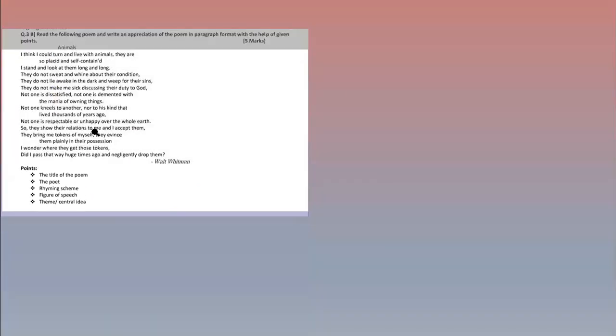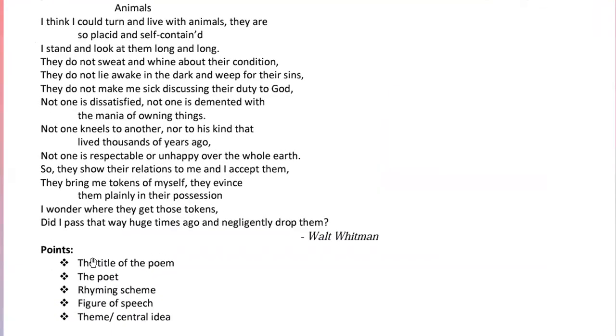Question number 3 is poem appreciation. So here we have our poem, Animals, and here we have different points according to which we have to write our poem appreciation. The title of the poem, the poet, the rhyme scheme, figure of speech, theme or central idea. So here we have all the answers. The title of the poem is Animals. It is already given. And the poet's name is Walt Whitman.